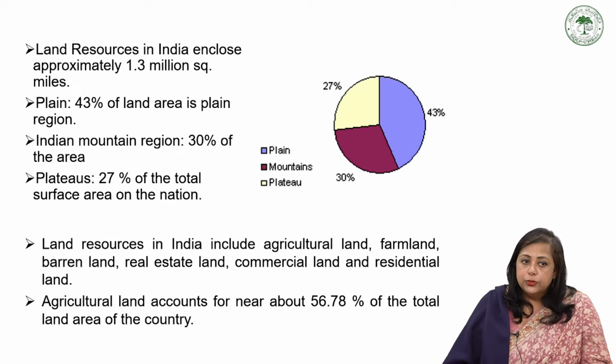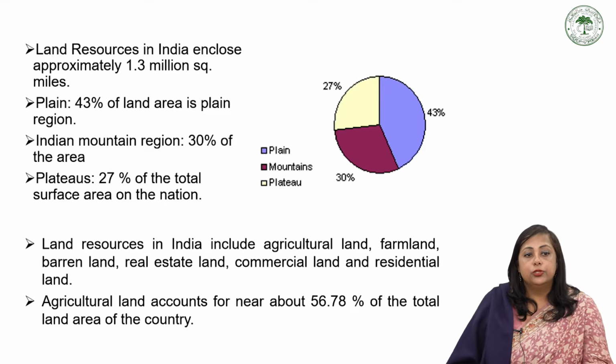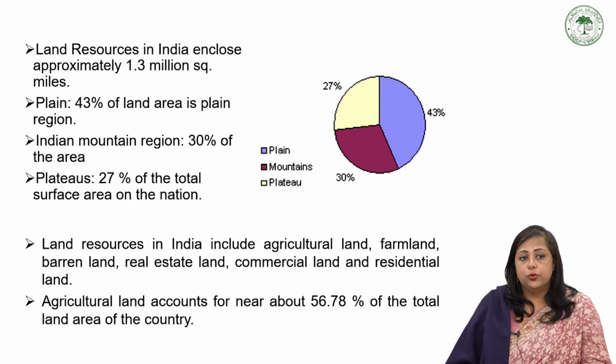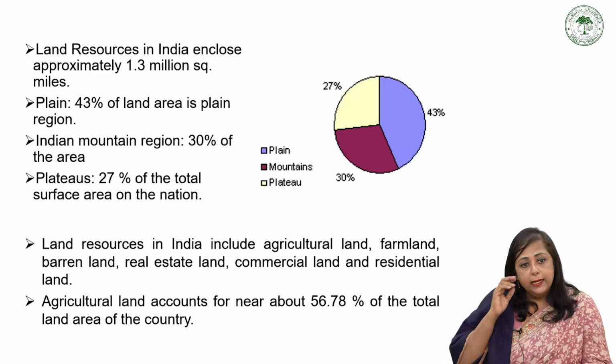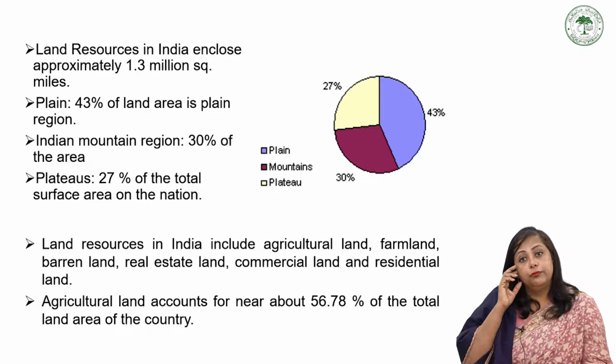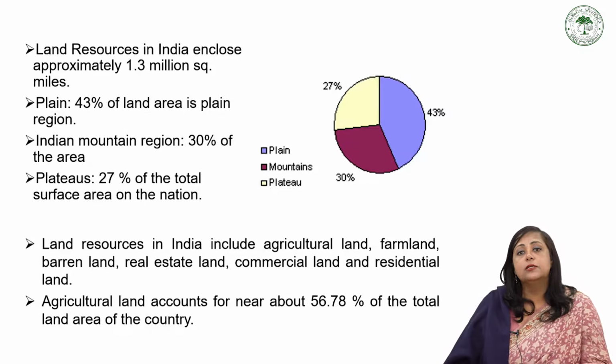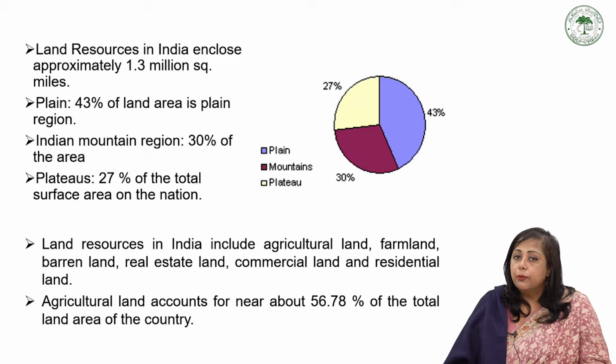Land resources in India enclose approximately 1.3 million square miles. 43% of the land area is plain region, where we can walk, 30% of the area is Indian mountain region, and 27% of the total surface area of the nation is plateau.